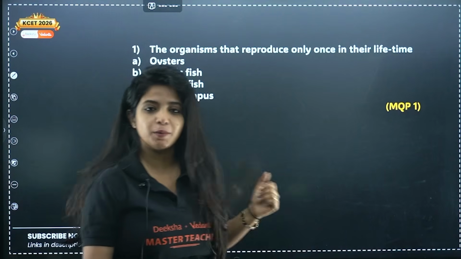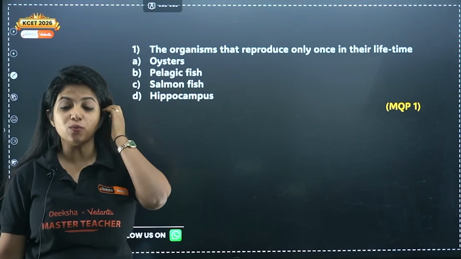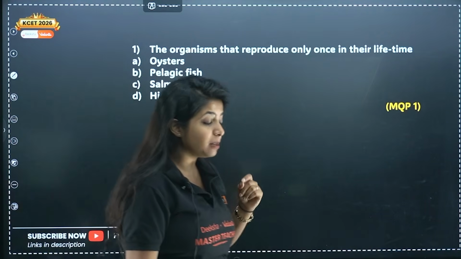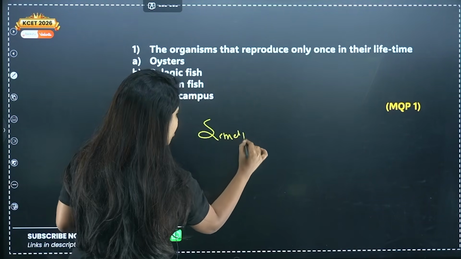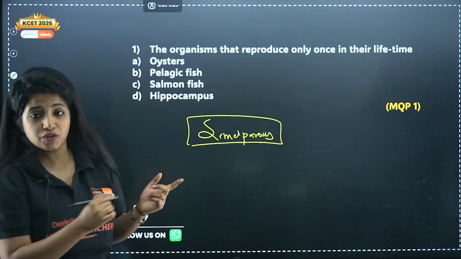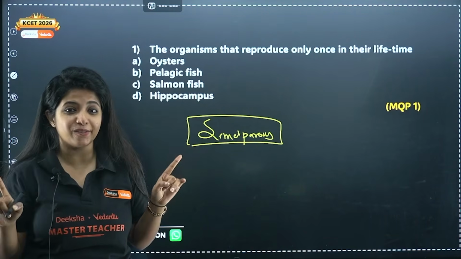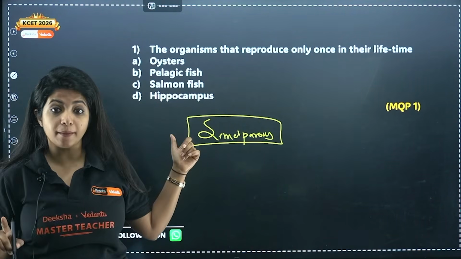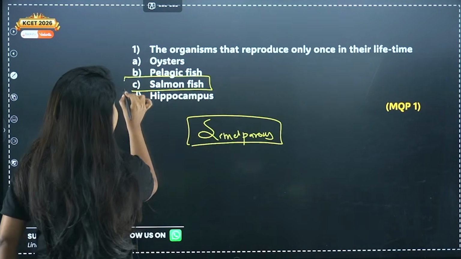This is from MQP1, and the question says the organisms that reproduce only once in their lifetime, what do you call them? You call them semelparous organisms. Now over here you have options of organisms that reproduce only once in their entire lifetime: oysters, pelagic fish, salmon fish, hippocampus. The answer is salmon.